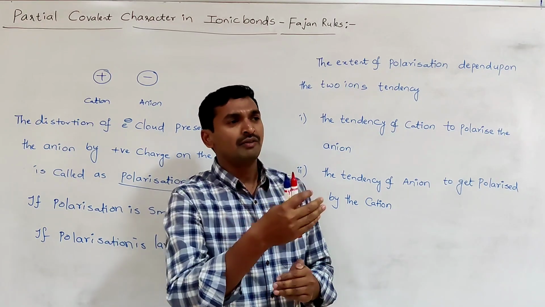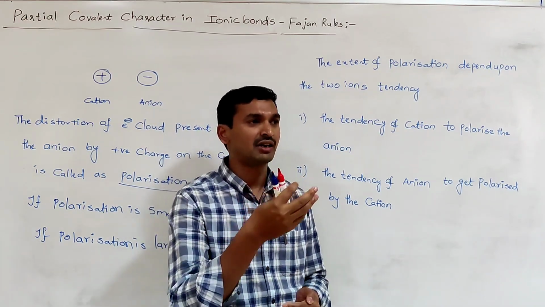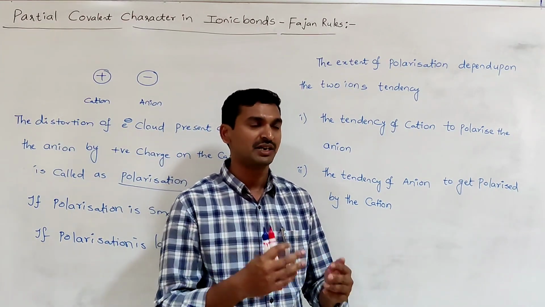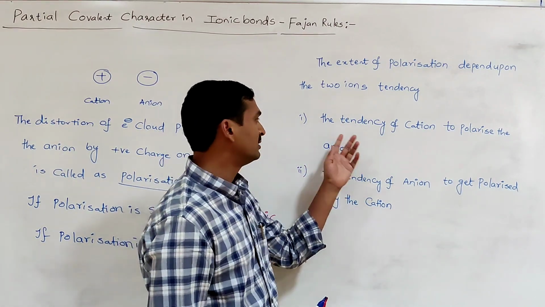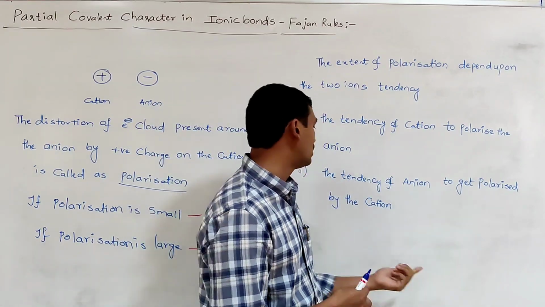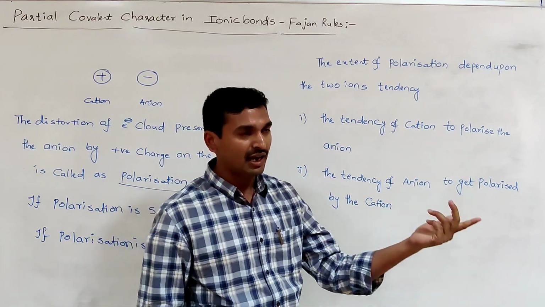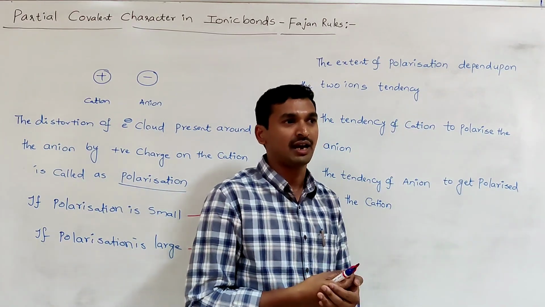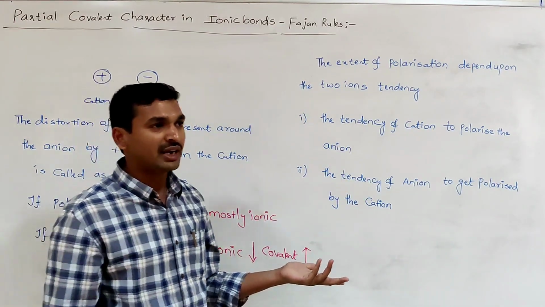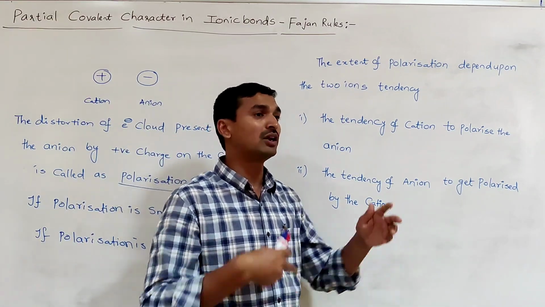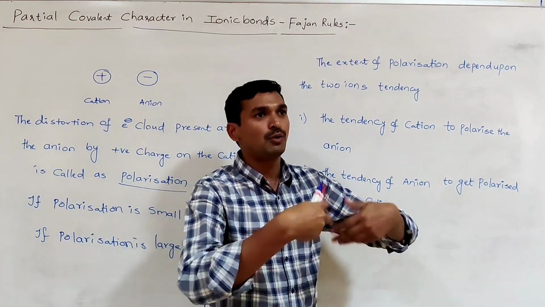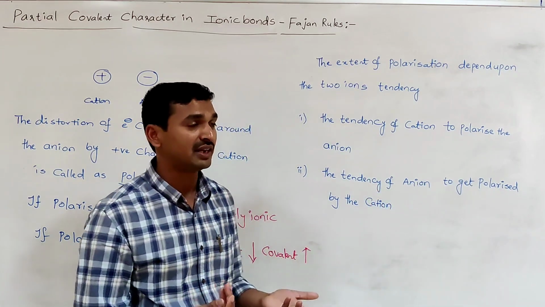That's why whether the polarization takes place to a larger extent or to a smaller extent does not depend upon any one of the ions, either cation or anion. It depends upon the two. One is the tendency of cation to polarize the anion, and another is the tendency of anion to get polarized by the cation. Even though the cation is trying to polarize the anion, if the anion is not polarized easily, in that case the polarization is small. If the cation has the lesser tendency to polarize the anion, in that case also the polarization is small. If the anion can be easily polarized by the cation, the polarization is very high.